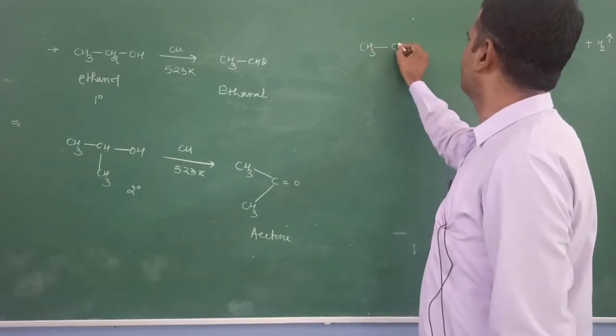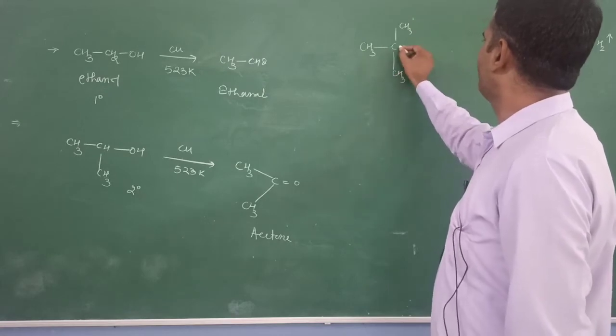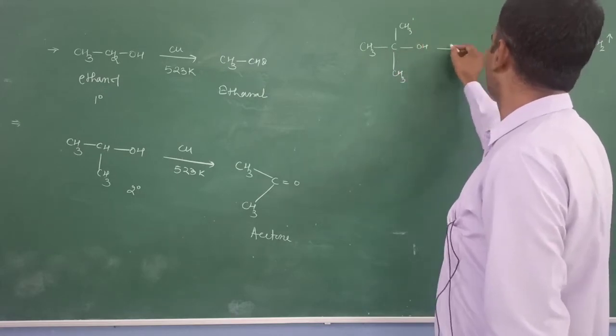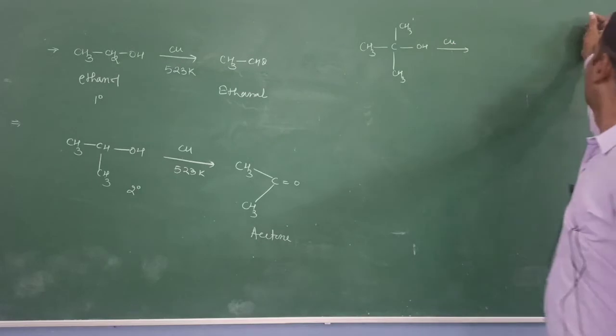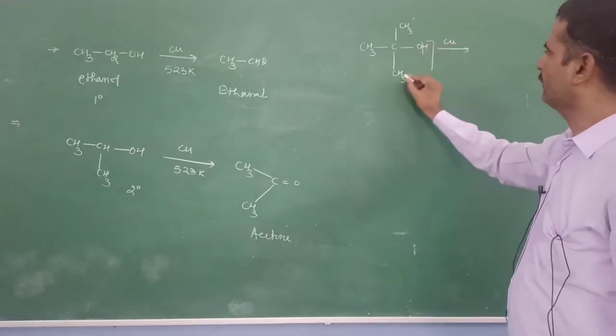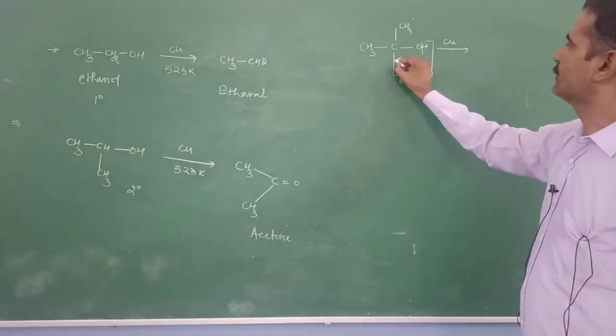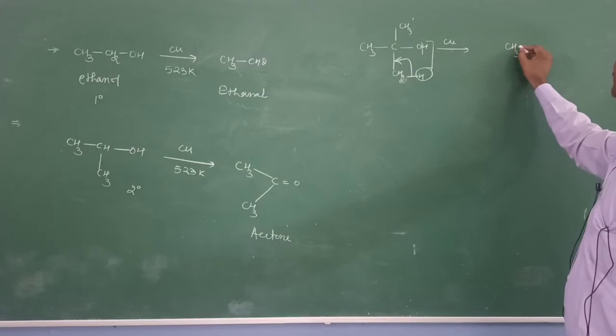This is the tertiary alcohol. When you react this tertiary alcohol with copper, it undergoes dehydrogenation from here and it changes to the alkene.